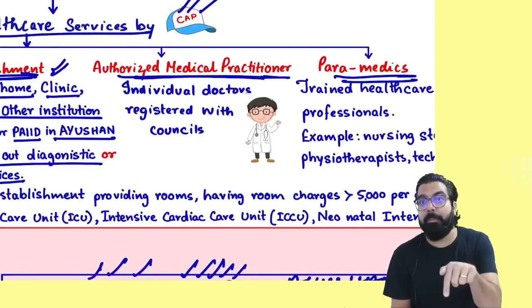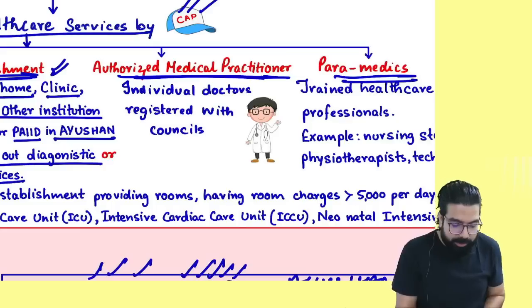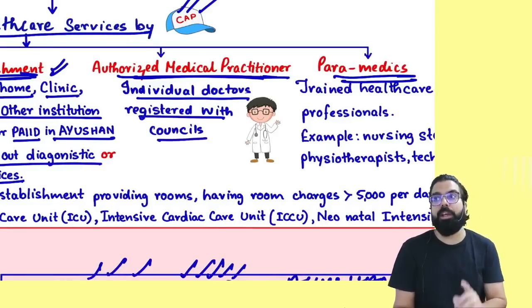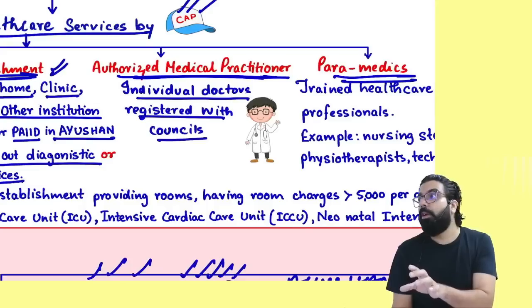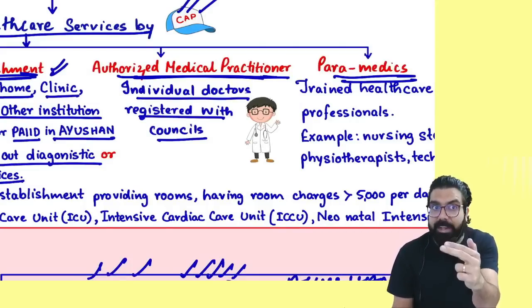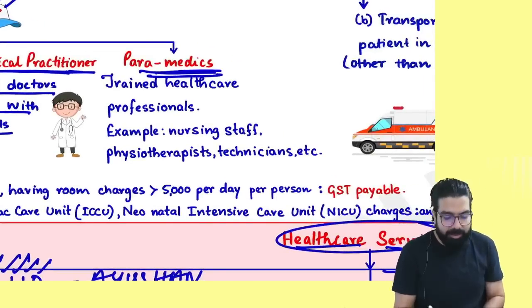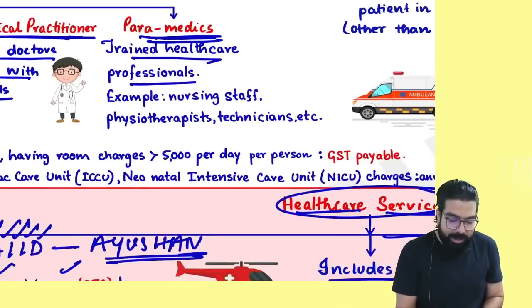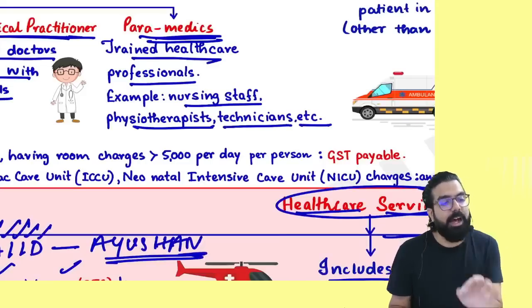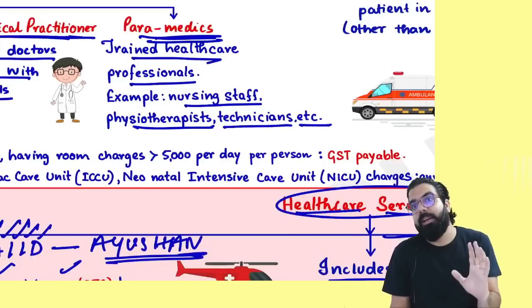Then they are telling, if there is an authorized medical practitioner, who is an authorized medical practitioner? Who has failed MBBS or who has passed MBBS? Who has passed MBBS, remember. These are individual doctors who are registered with the council. Those people are authorized medical practitioners, and if they give healthcare service, it will be exempted. Now, who are paramedics? Paramedics are trained healthcare professionals like nursing staff, physiotherapists, technicians, etc. When they give healthcare service also, it shall be exempted.